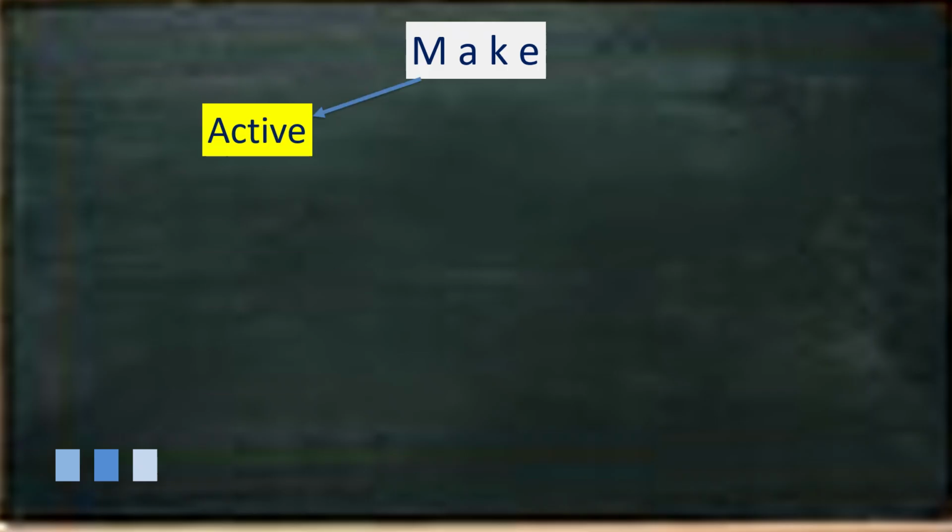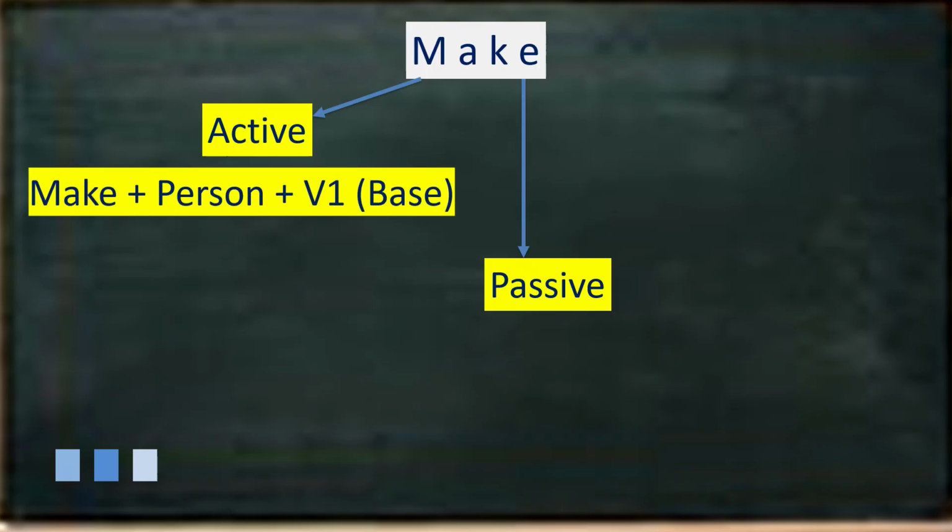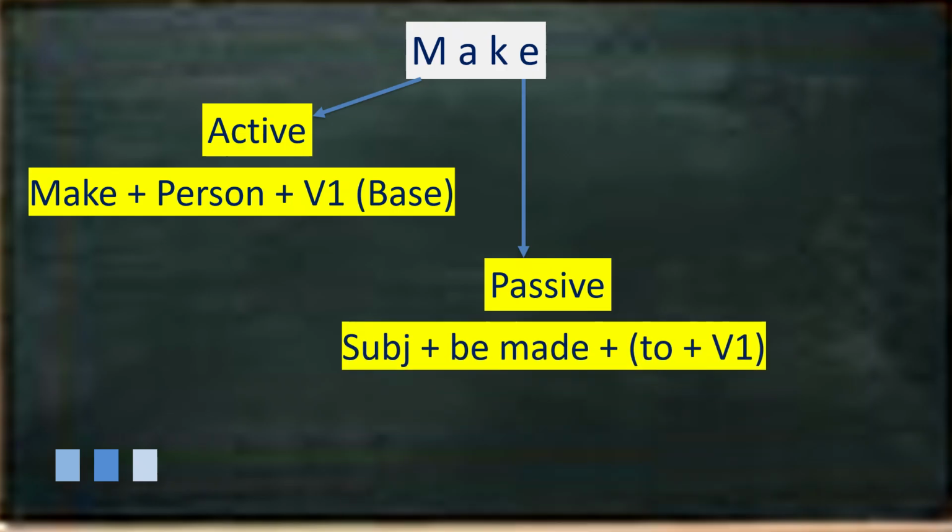Hopefully it is clear. Let's move towards the next one, that is make. Make can be used in both cases, either in active voice structure or in passive structure. If you are using it in an active structure, it takes first form of verb, again base form, bare infinitive. But if you use it in the passive structure, be made, it takes full infinitive, first form with to.